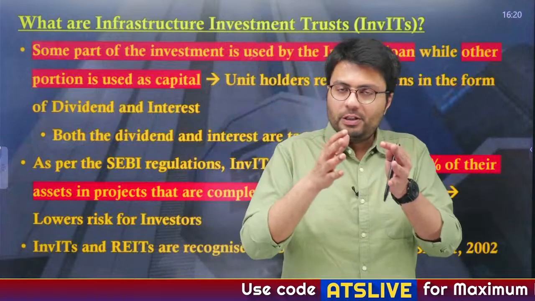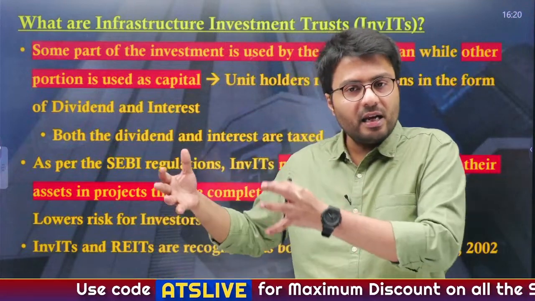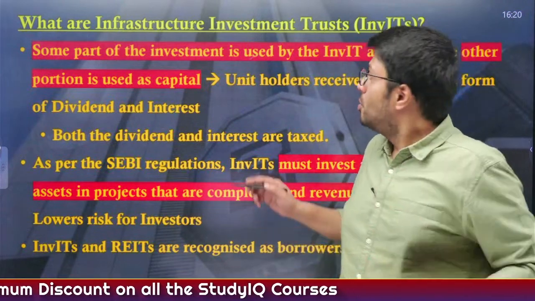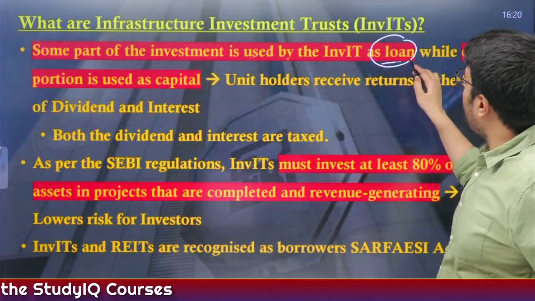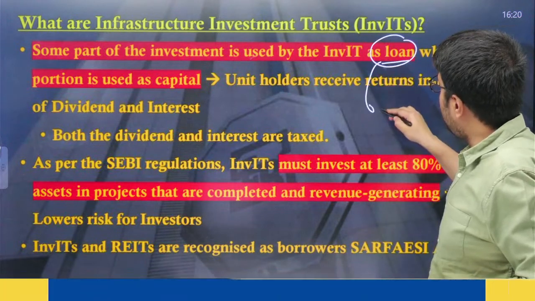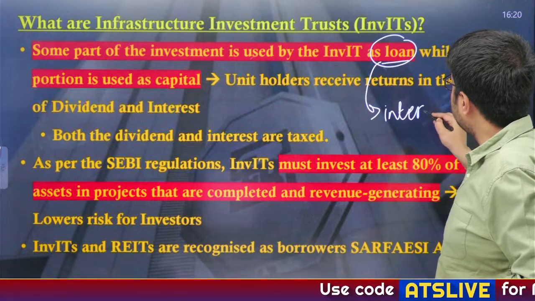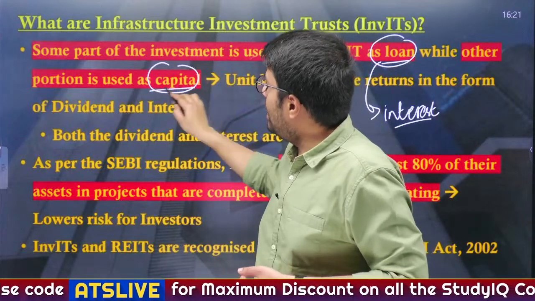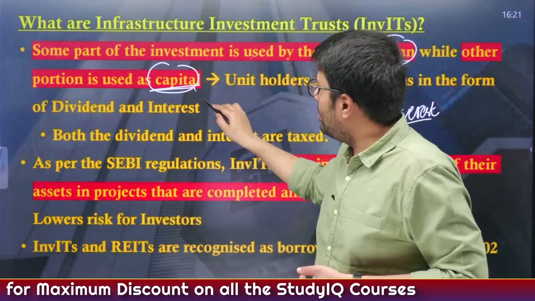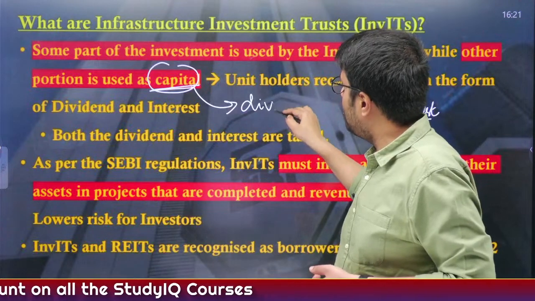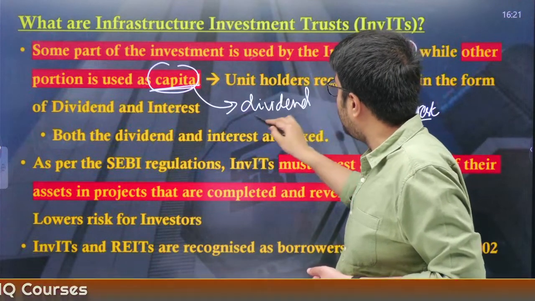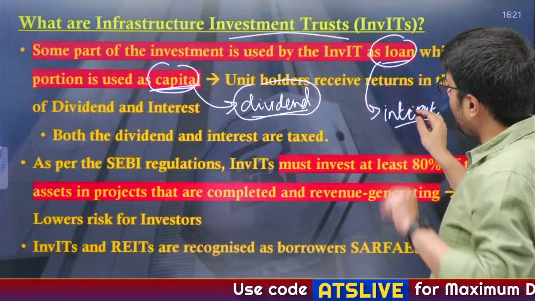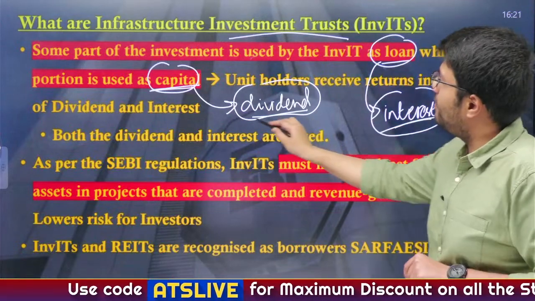Now the investment that is done in both REITs and InvITs is made by investors both in the form of a loan and in the form of capital. So suppose your investment was given in the form of a loan, what will be your return? Your return will be the interest income, right? Whereas if you buy a share in this infrastructure investment fund, your investment will be called capital, and what you will gain out of this capital is dividend, which is a part of profit, right? So the income that people generate by investing in these kinds of infrastructure funds is of two types: interest income as well as dividend income.